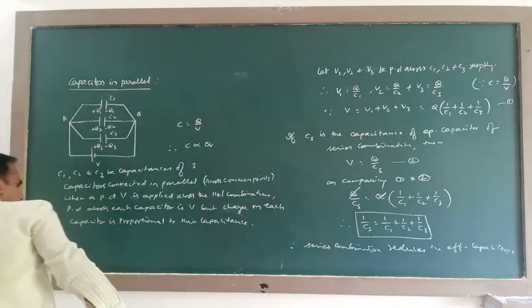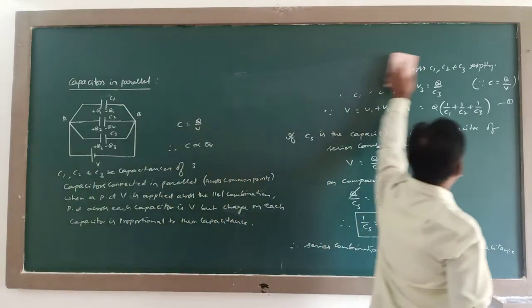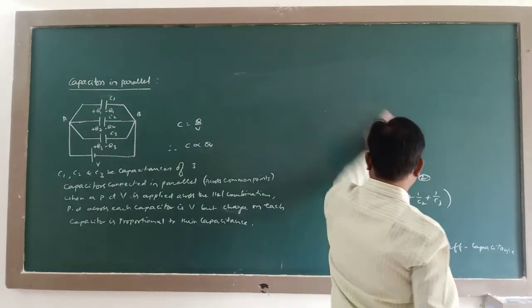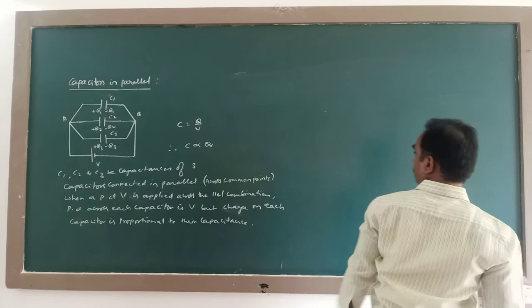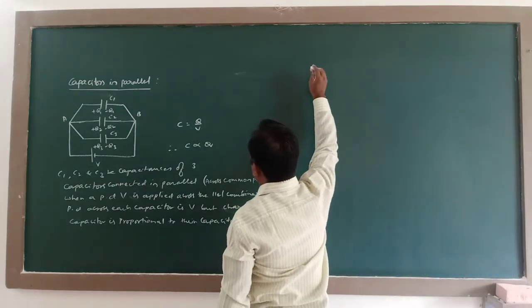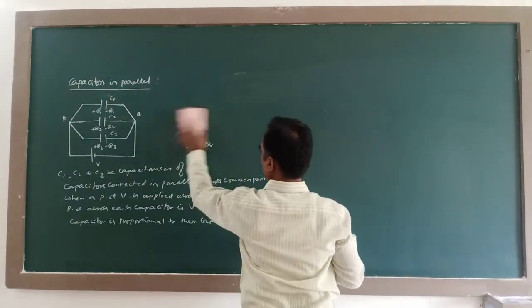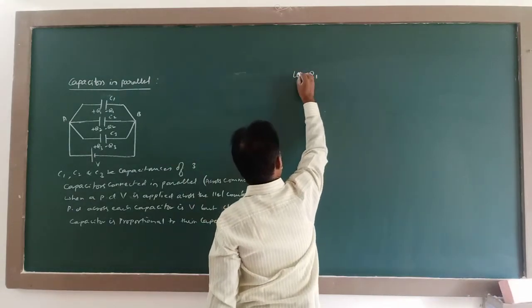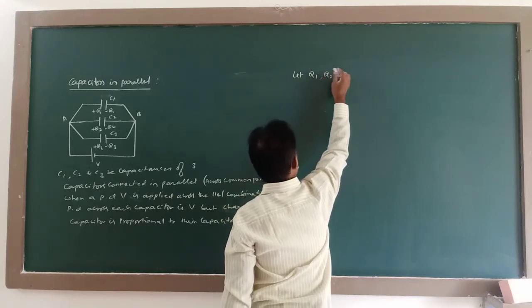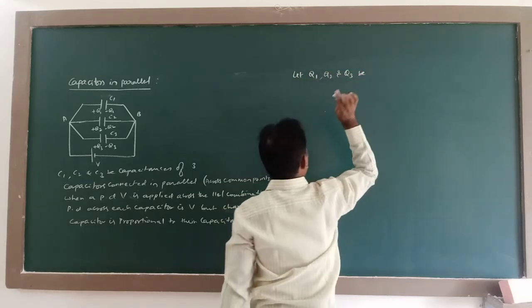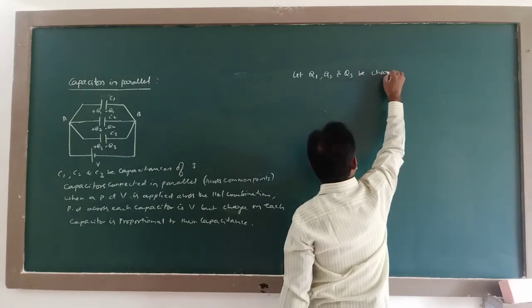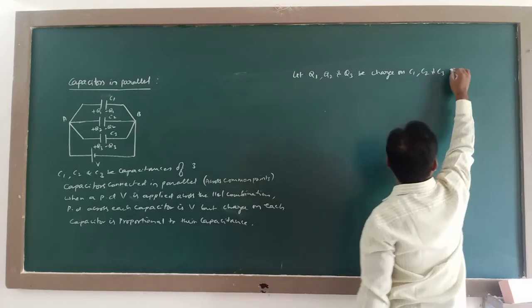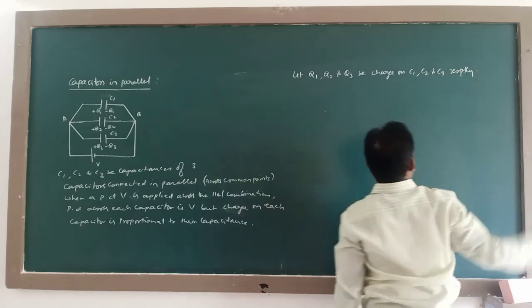Now, let Q1, Q2 and Q3 be charge on C1, C2 and C3 respectively.